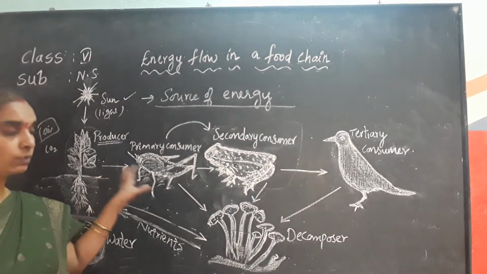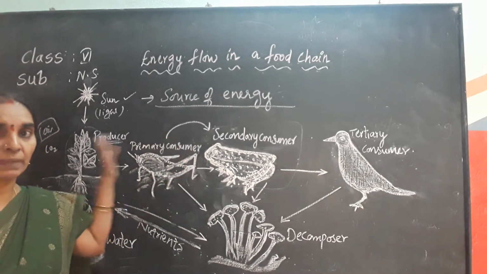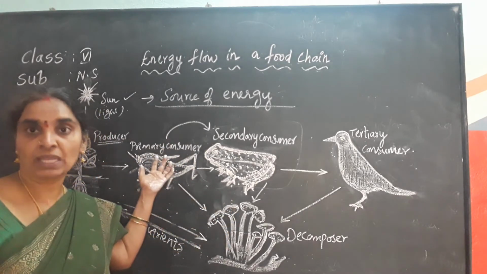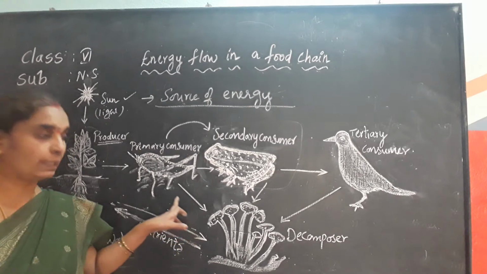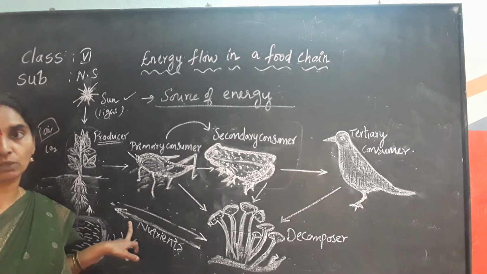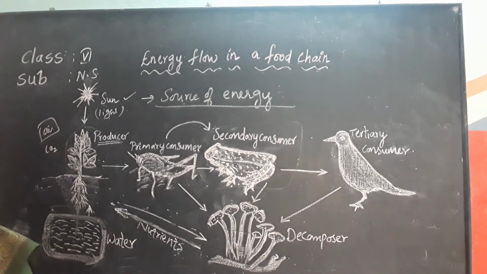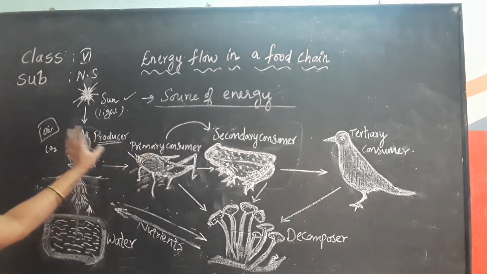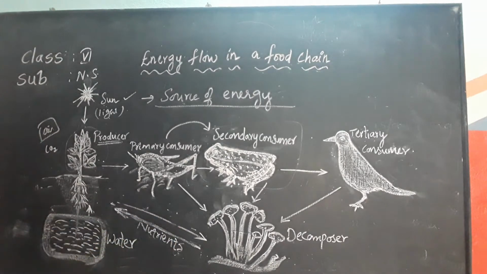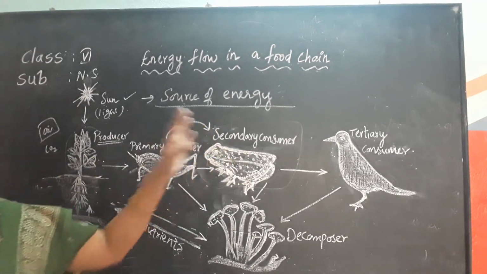So when they take nutrients, it means they depend on dead and decayed organic matter. When these living organisms are dead, the decomposers depend on the dead organisms for their food. So they depend on the organisms and return them in the form of nutrients to the soil. Is it clear? So bacteria and fungi such as mushrooms get energy by the breakdown of dead plants and animals. Mostly the fungi, the mushrooms which belong to the fungi group, they get energy from the breakdown of the dead plants and animals.